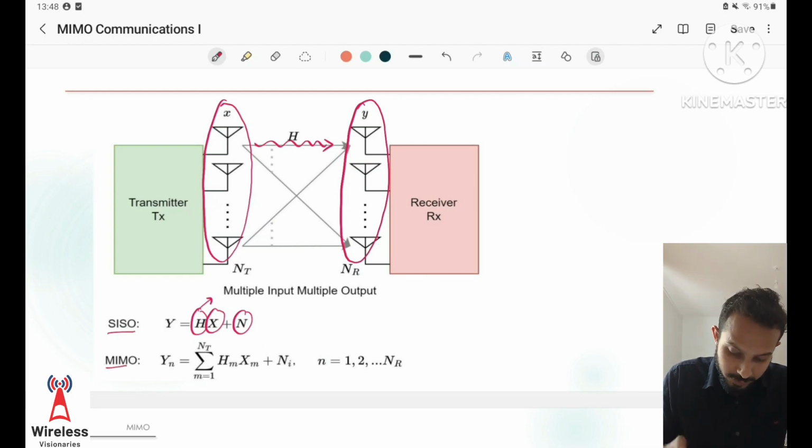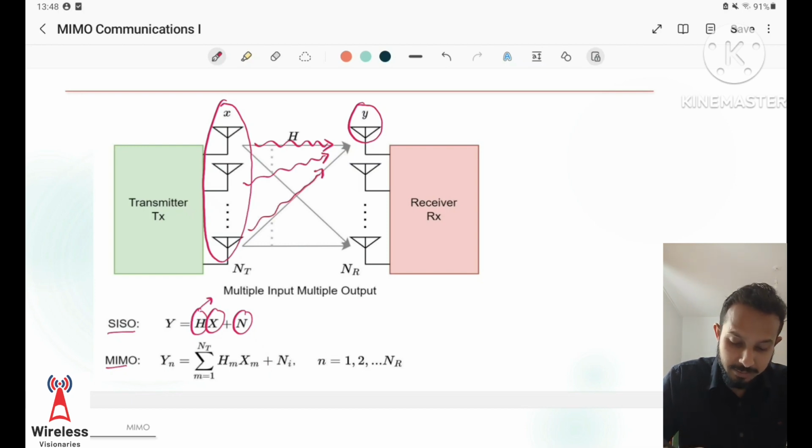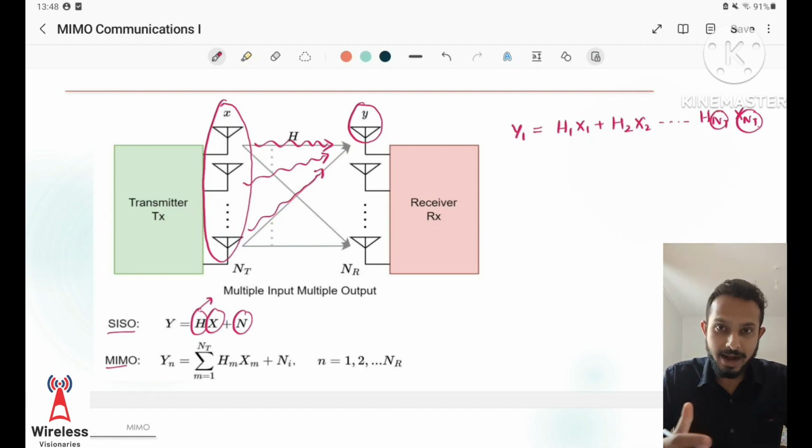So in MIMO, since multiple antennas transmit signals simultaneously and they propagate through the channel, the signal received at one antenna is the sum of the multiple signals transmitted from multiple antennas multiplied by their channel coefficients. So the signal received at one antenna is represented by h1 x1 plus h2 x2 and so on up to hNt xNt, where Nt is the total number of transmitting antennas at the transmitter side.